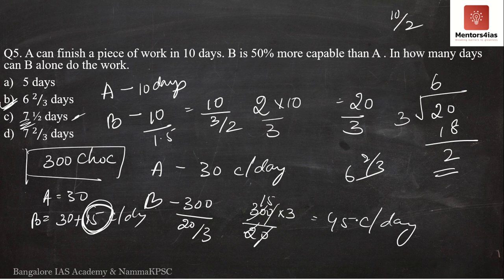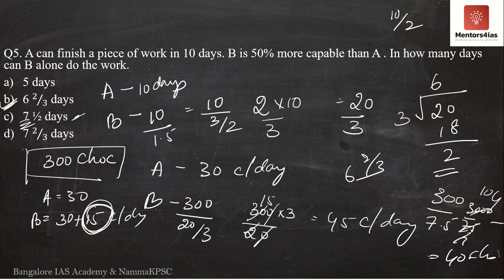If it is 7.5 days, then what does that mean? 300 chocolates eaten in 7.5 days, or this is nothing but 3000 by 75, which is 40 chocolates. It would mean 40 chocolates, only 10 chocolates extra. This is not 50% more capable than A. Therefore, the correct answer is B, 6 2 by 3 days.